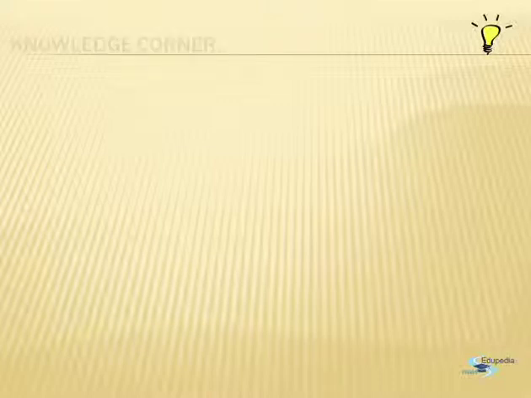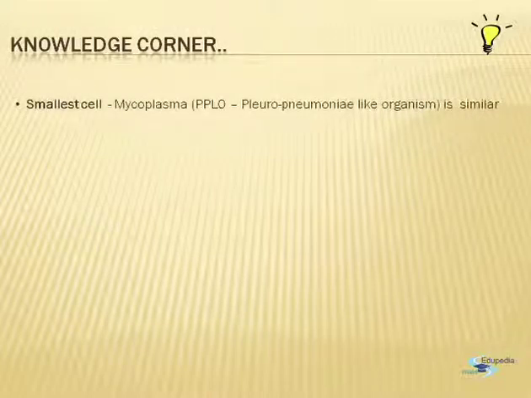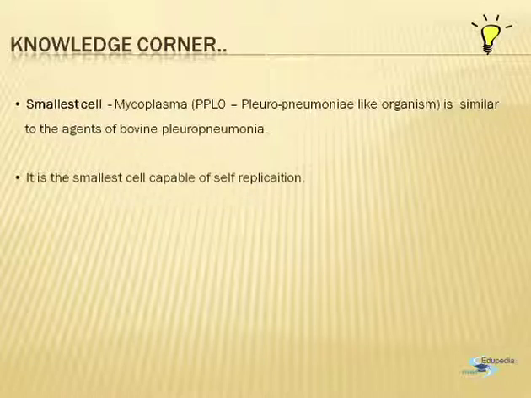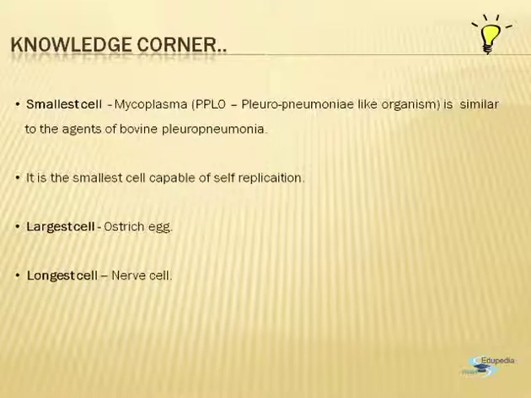Now, a few facts about the cell. The smallest cell is the mycoplasma, also known as PPLO or pleuropneumonia-like organism. This organism is similar to the agents of bovine pleuropneumonia. This is the smallest cell which is capable of self-replication. The largest cell which exists is that of the ostrich egg. And the longest cell which is present is that of the nerve cell.